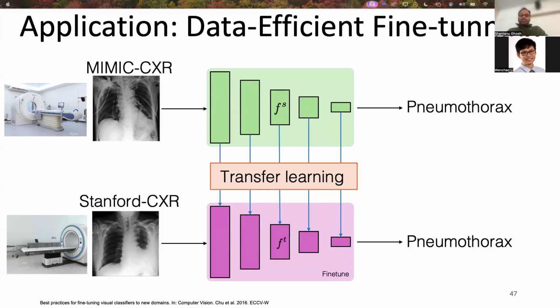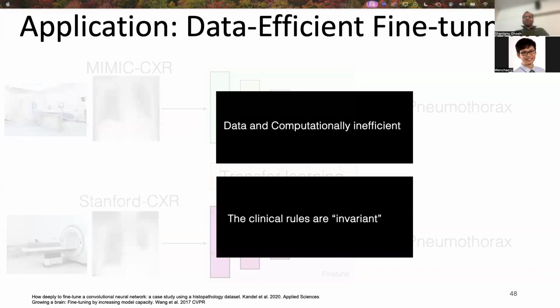CXR. So the gold standard is transfer learning, where we use the training data from the target site to classify the image to pneumothorax, and we update the entire black box. This method is data and computationally inefficient because we are relying on the large training data of the target site, and also the entire black box will be updated.